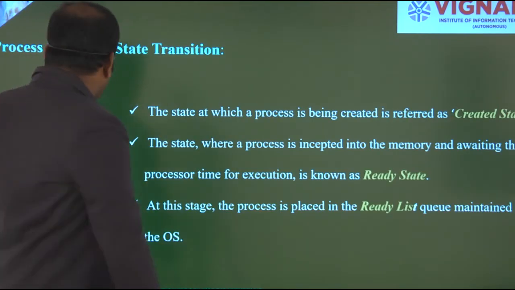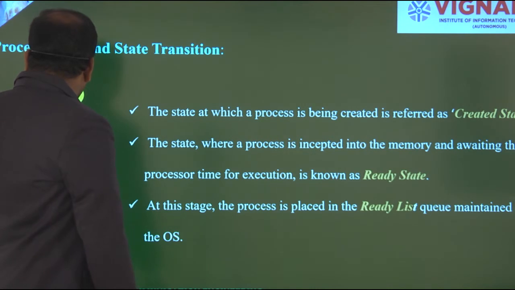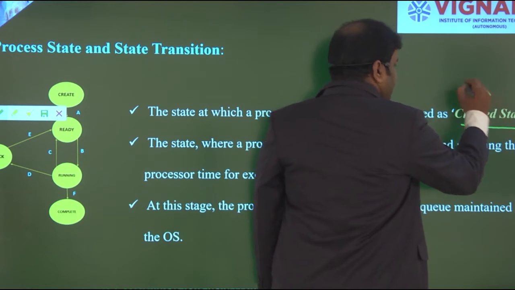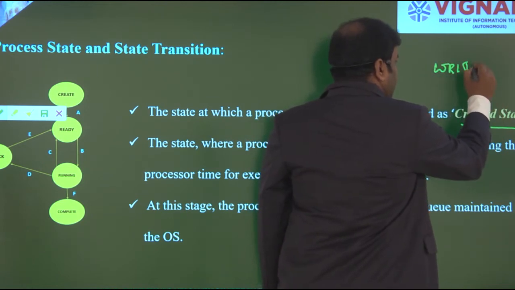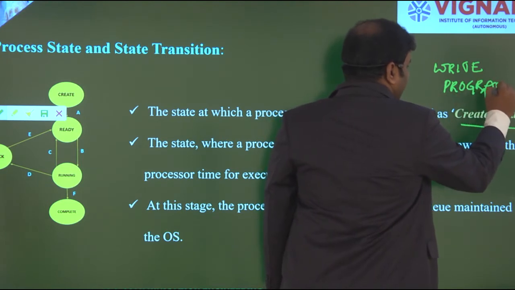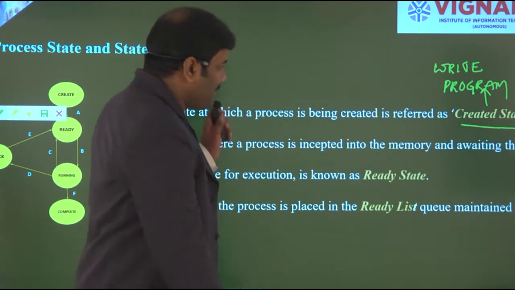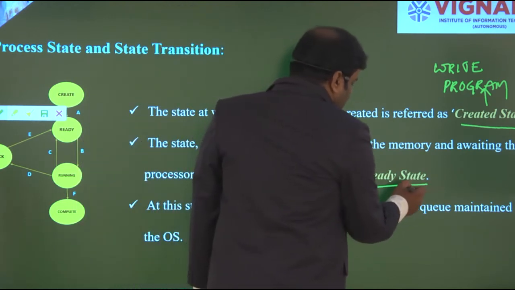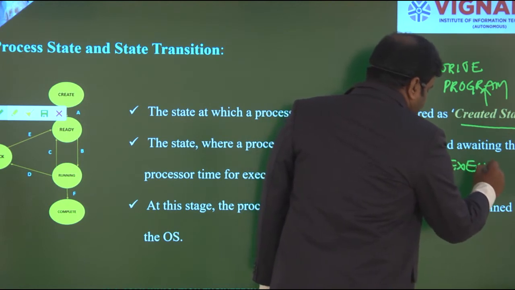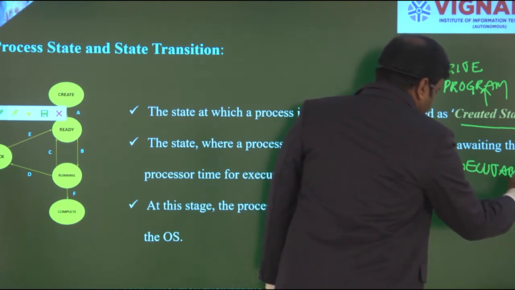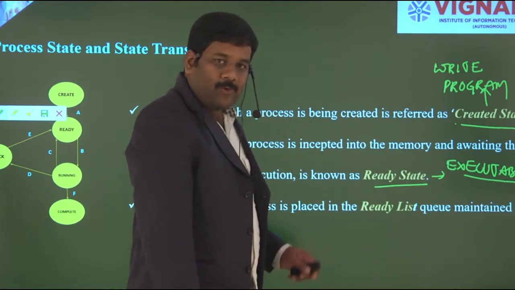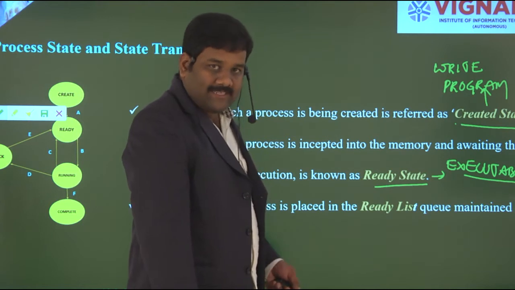So as we already explained in the graphical representation, we have created a state where you need to write your entire program, because you have to create the logic for that particular program to execute the entire program. And what is meant by ready state? This is the executable state, meaning once you have completed your program, then the entire program has to be operated based on sequential execution.